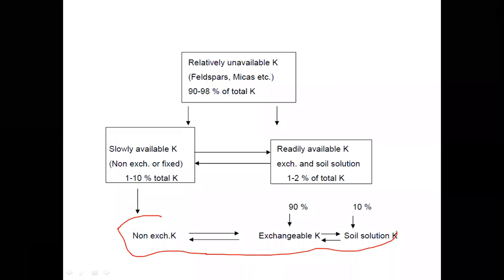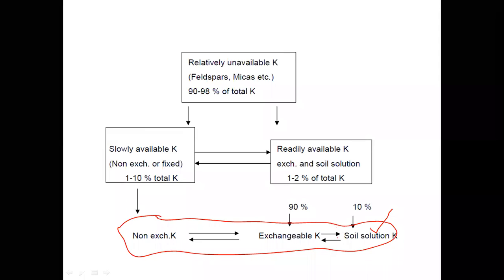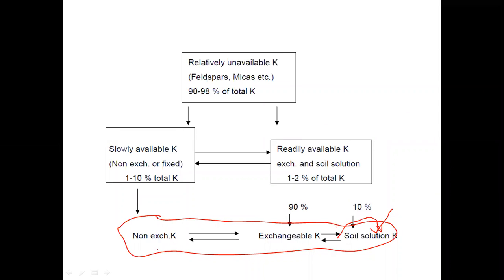What is meant by dynamic equilibrium? Whenever there is a low concentration in soil solution K, the fraction of potassium which is present in exchangeable K can donate or contribute to soil solution K.